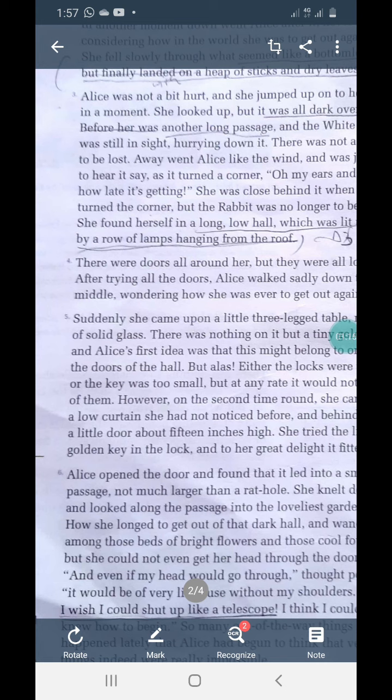Here, the doors is already mentioned in the before sentence, isn't it? See, there were doors all around, means we are repeating the same door again. So, when we have a repetition of the same thing, we use the in order to specify it.